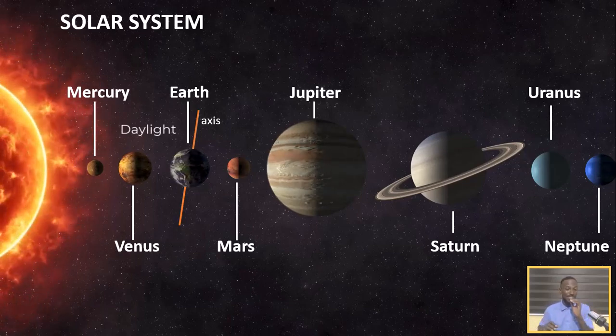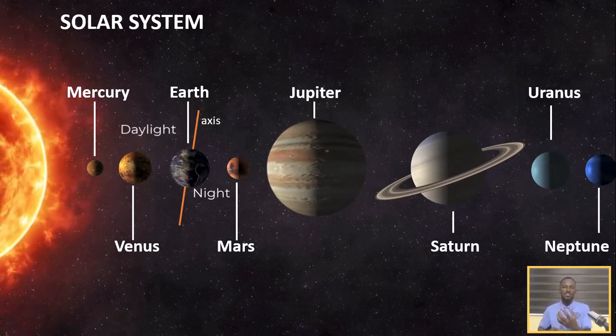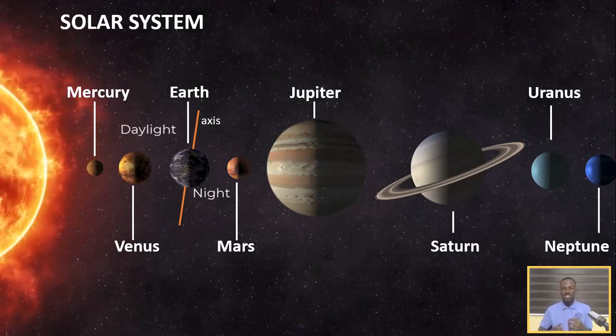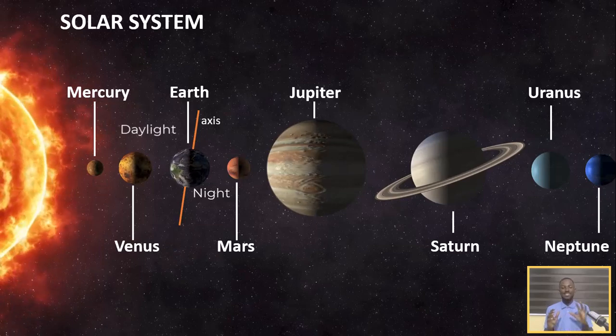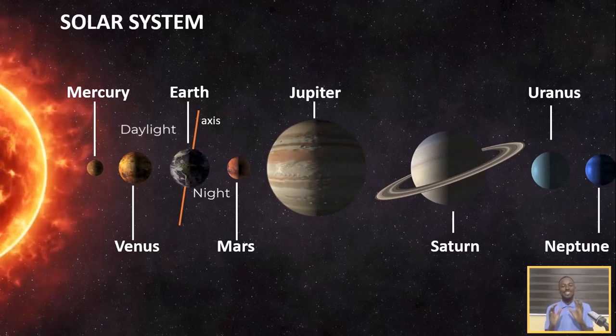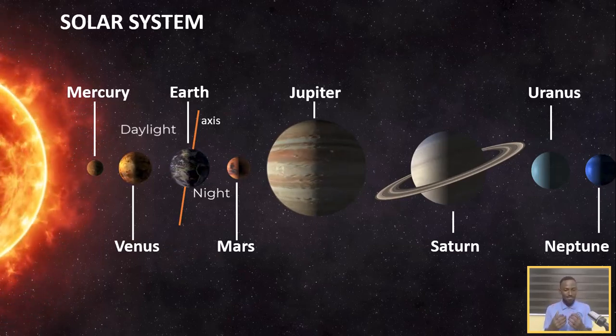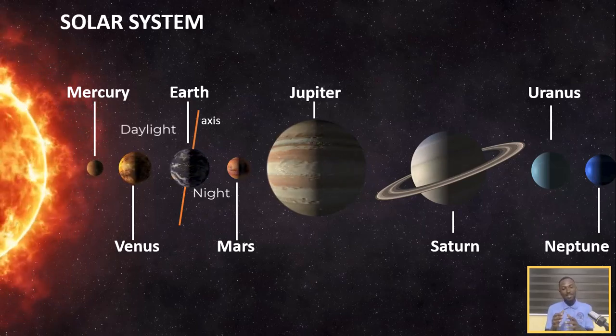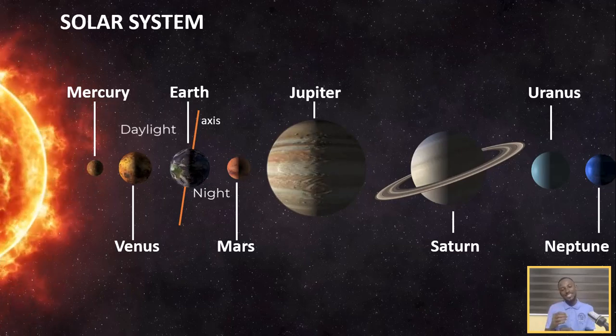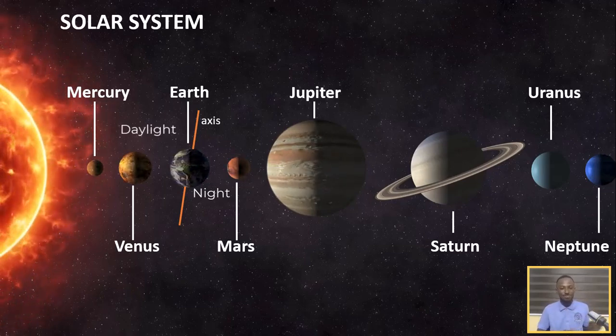So depending on the time you are watching this video, if you are watching in the day, that means you are at the part of the Earth that is facing the sun. But if you are watching this video at night, that means currently you are at the part of the Earth facing away from the sun.